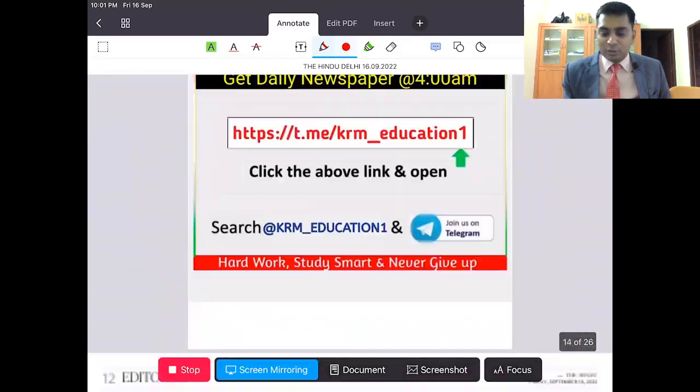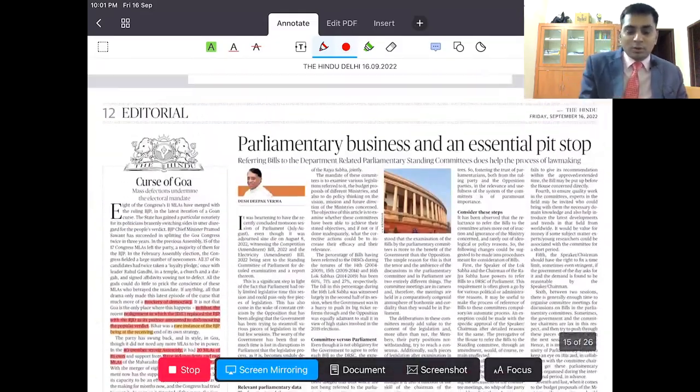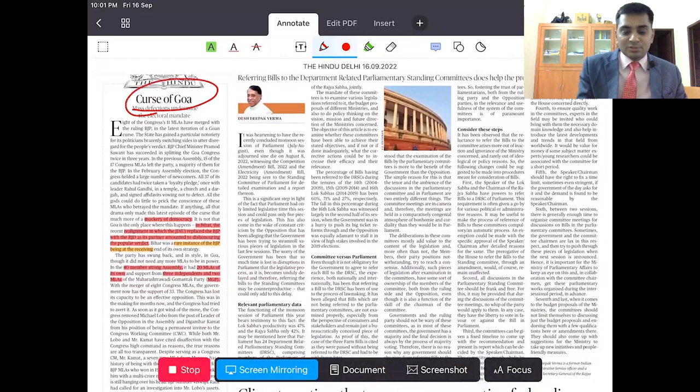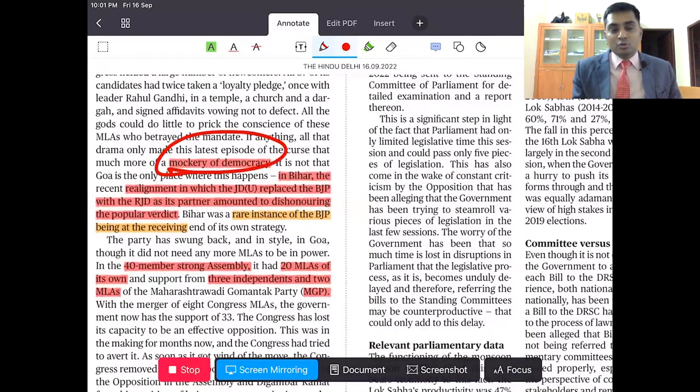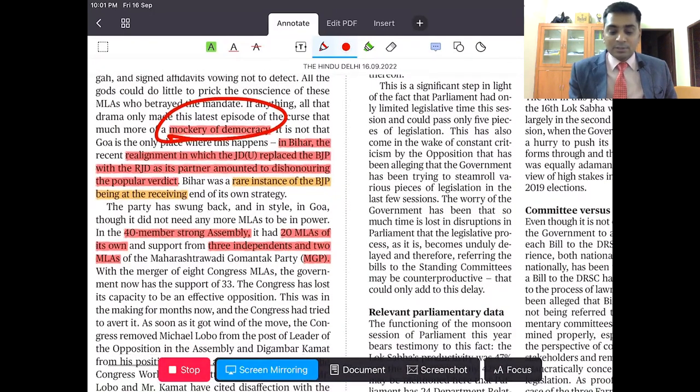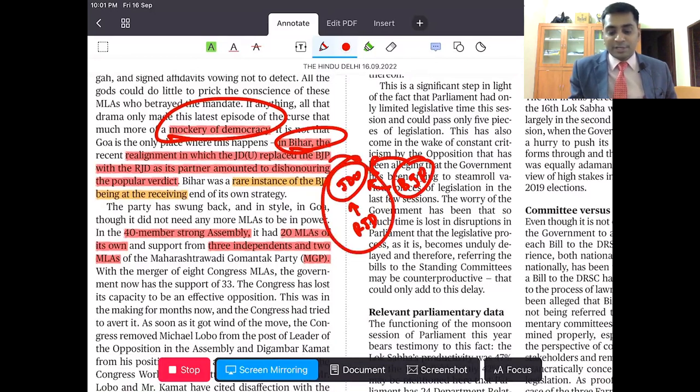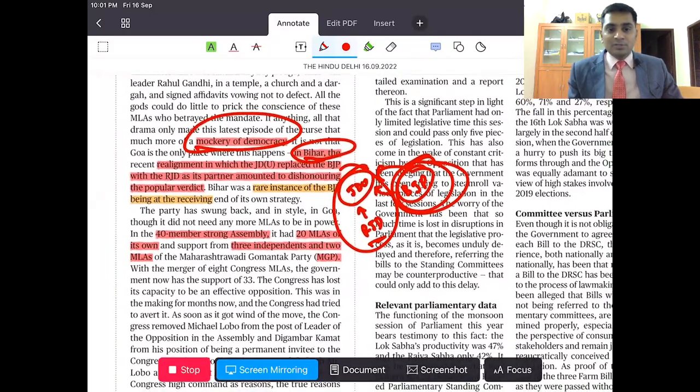And then comes the editorial. Here, the curse on Goa, we have already discussed this. This is a mockery of democracy, where the BJP government has taken 8 MLAs from Congress. Something similar has recently happened in Bihar, where JDU has aligned with RJD. Earlier it was aligned with BJP, but now it has come out of the BJP alliance and gone to RJD. So this is a shock to BJP.